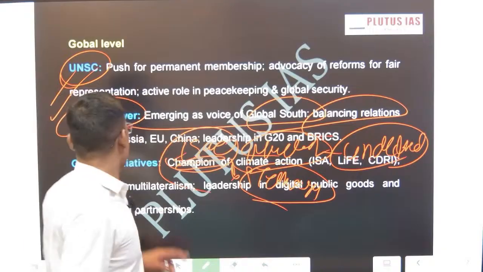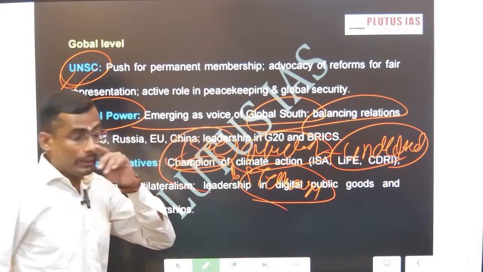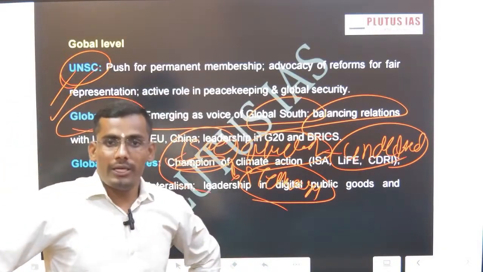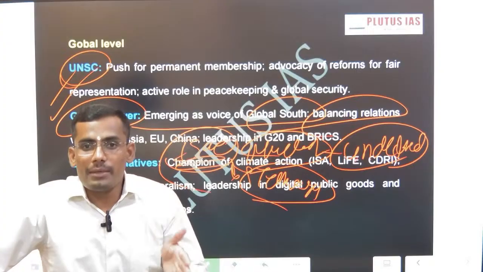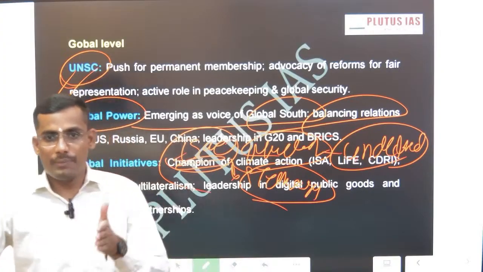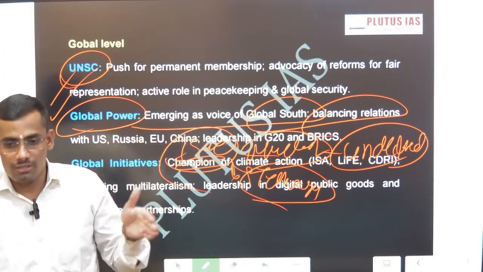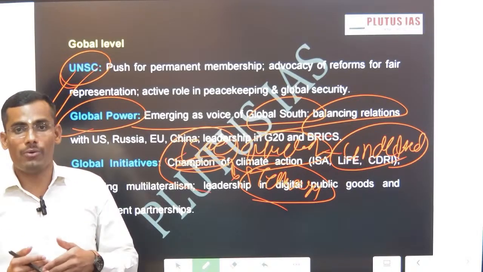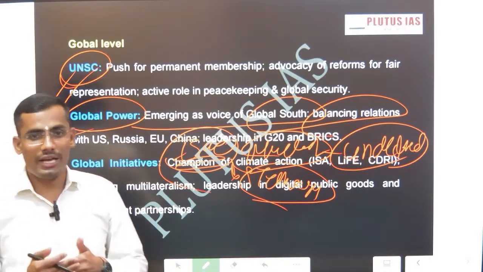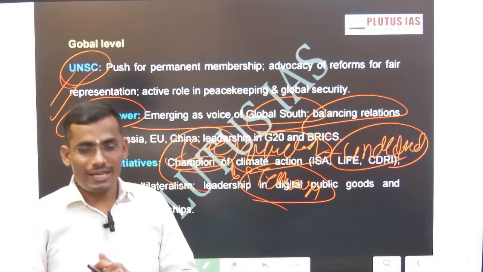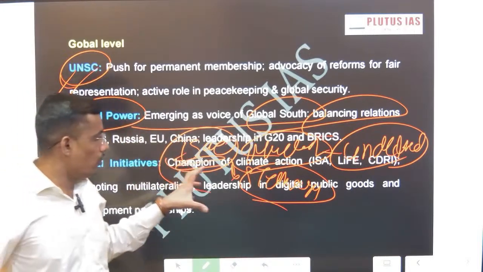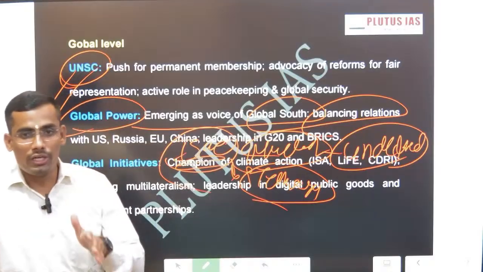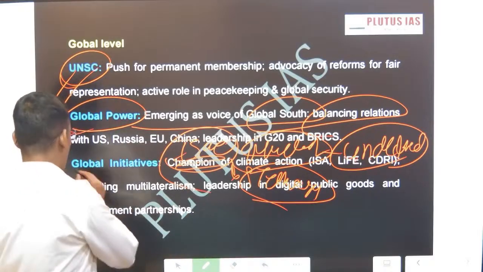Okay, this is one global power, and the second dimension of this global level is the emerging multipolar world order. Emerging multipolar world order means the gradual decline of the US's hegemony and the rise of middle powers, that is India and Israel. If you see, Iran is also a rising middle power. In this domain, India and Israel have a very good relationship. Then the next dimension is global initiatives.